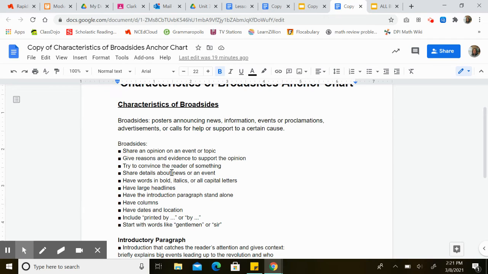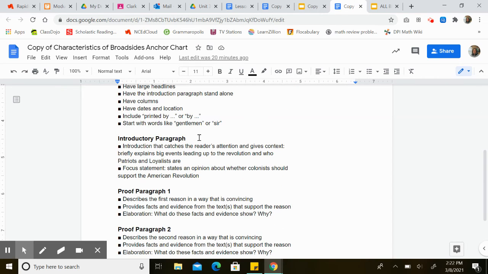They have words that stand out. So normally we're like, put it all in 14 font and make sure it's Arial. Well, here you might want to have words that stand out in bold or italics or that are all capitals. There might be large headlines. The introduction paragraph stands by itself. It might have columns. It might have a date or location. It might have "printed by" or "by" on it. It might start with, "Dear gentlemen," or "sirs," right? They weren't talking to ladies here. They were talking to the dudes.